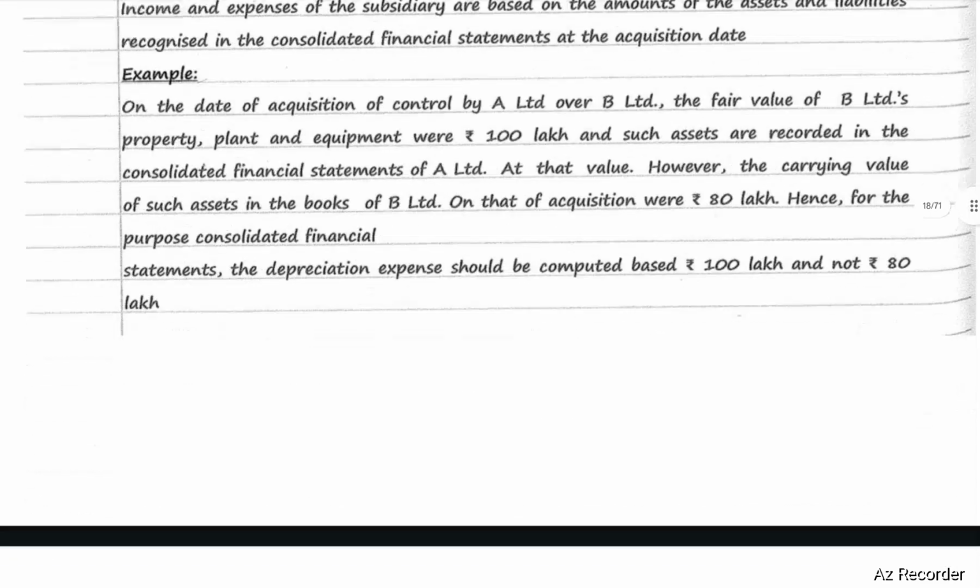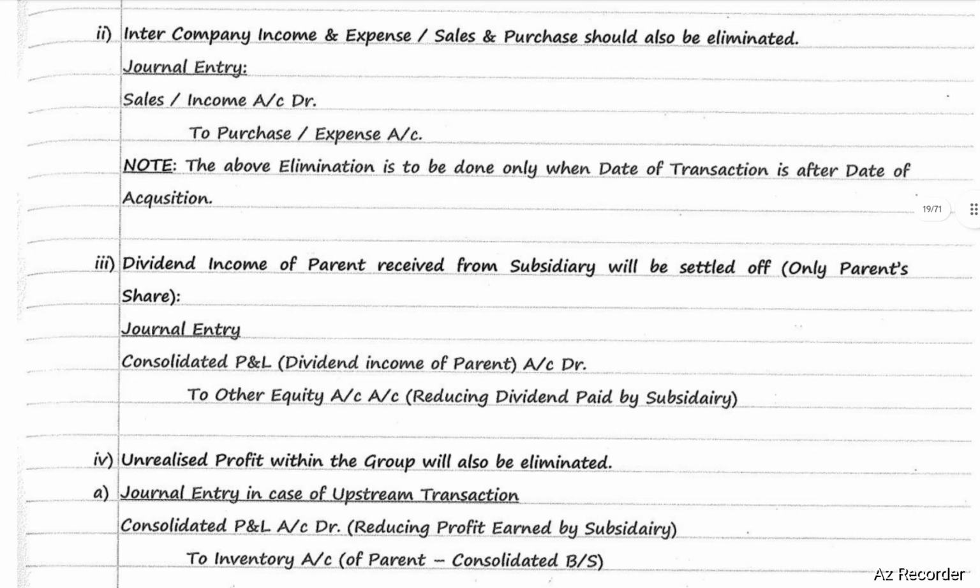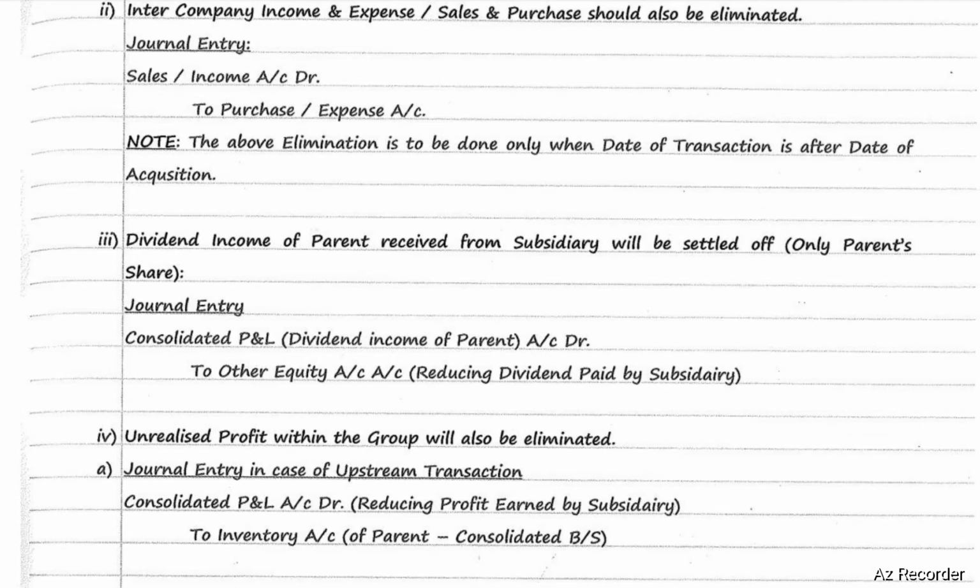Next, journal entry for intercompany income and expense, that is sale or purchase. They should be eliminated. The journal entry will be sale or income account debit to purchase or expense account. The above elimination is to be done only when date of transaction is after date of acquisition.